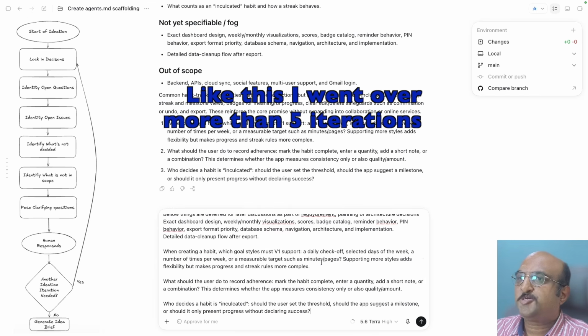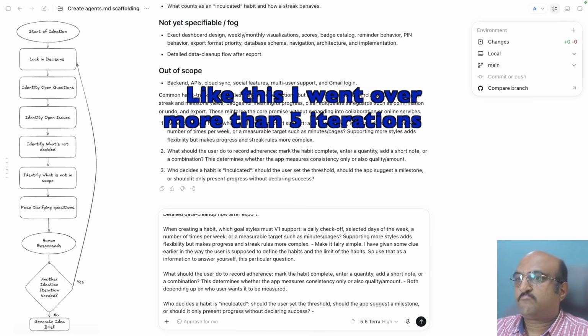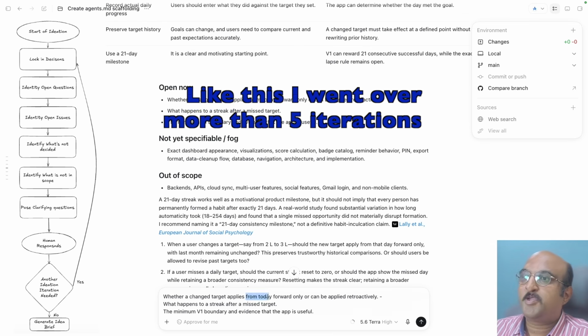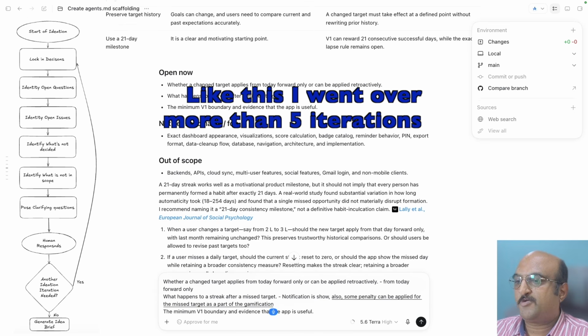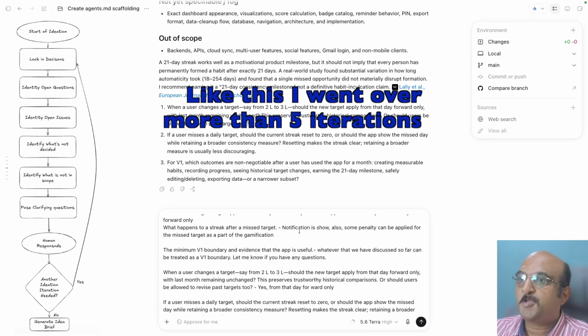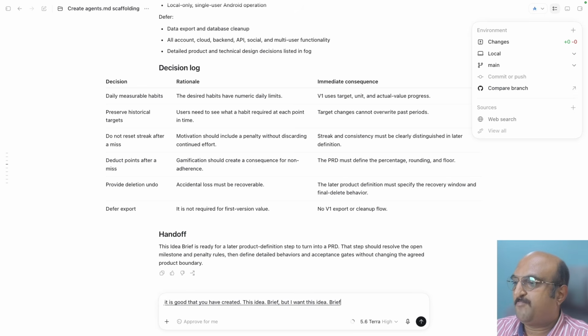So it has generated some kind of an idea brief, but this is not durable. I mean, if I lose this particular conversation at some point in time, I am permanently going to lose this particular information. So what I am going to do is I am going to give it a template that it needs to follow while writing the idea brief. It is good that you have created this idea brief, but I want this idea brief to be created in a standard idea brief template that can be reused again and again whenever we are doing the ideation.